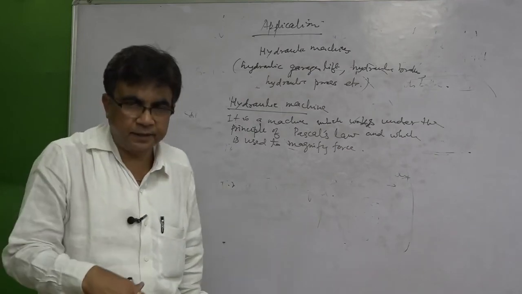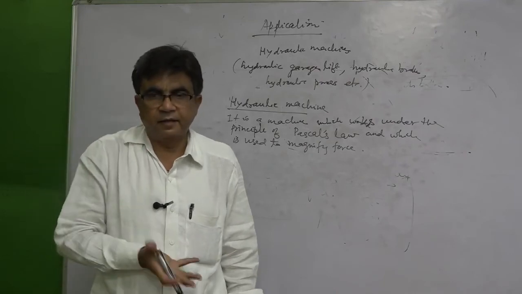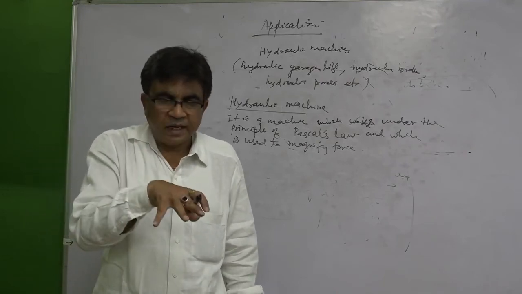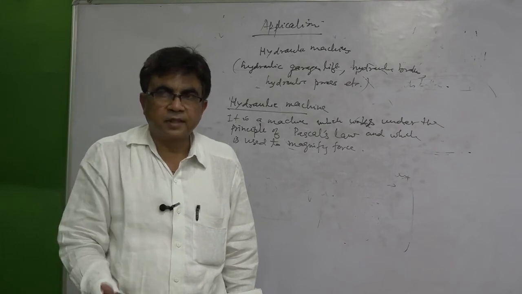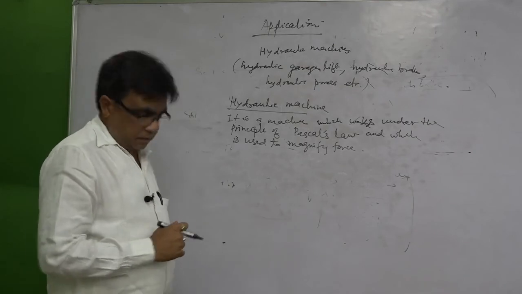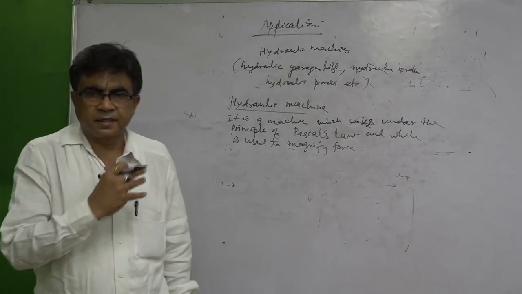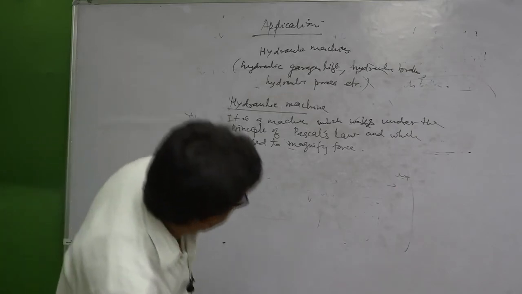By applying less effort, we can overcome a larger force. It means magnifying force means by applying less effort, we can overcome larger force. How does it work? Very simple, its construction. Let us try to understand hydraulic machines.